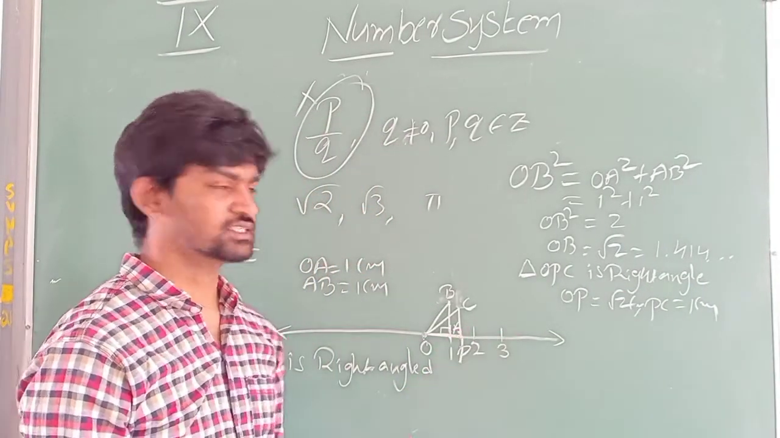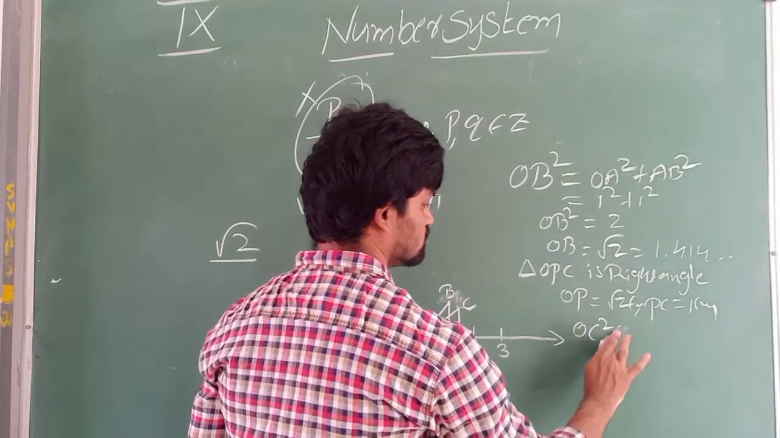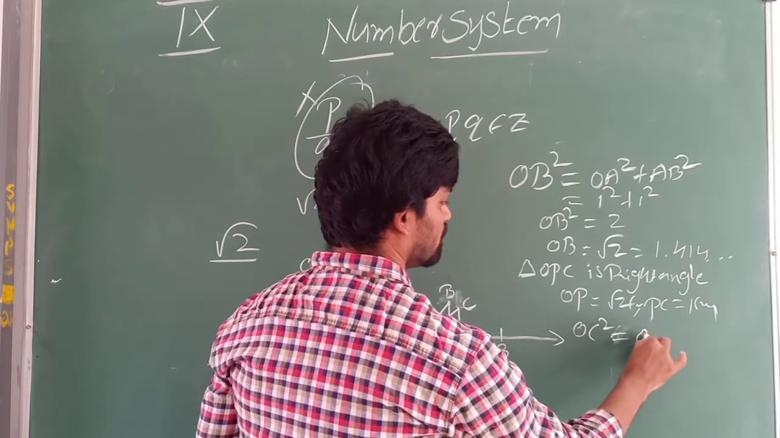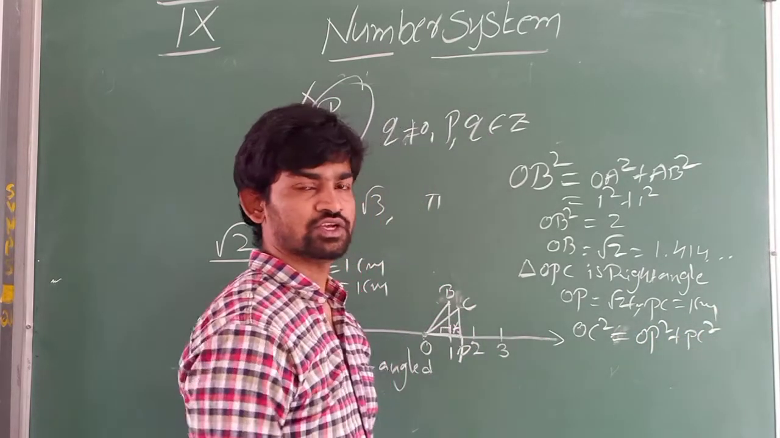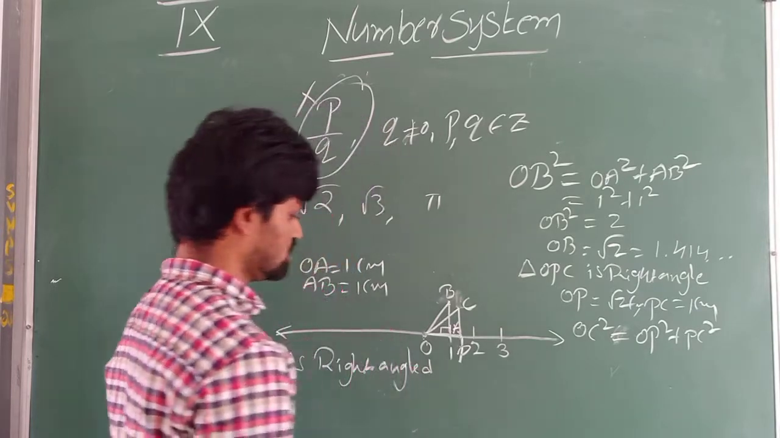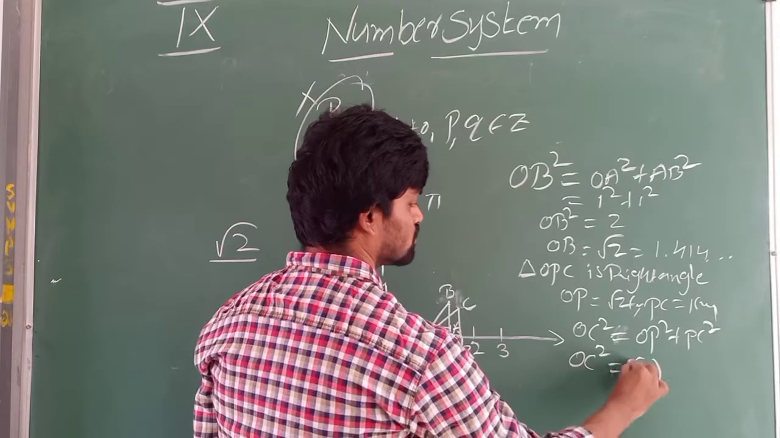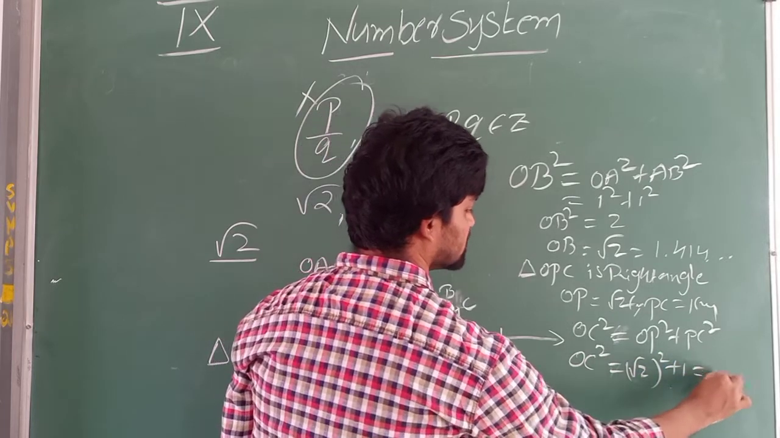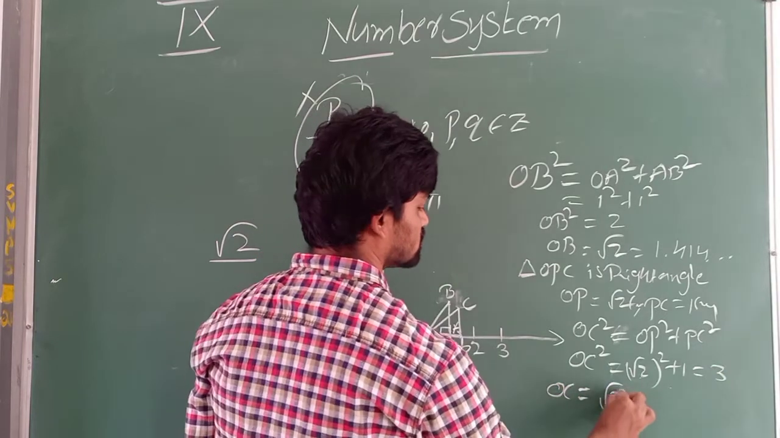Now use the Pythagoras theorem again. OC square is equal to OP square plus PC square. You can just substitute values. OC square is equal to root 2 whole square plus 1 square. That is 2 plus 1, which is 3. OC is root 3.